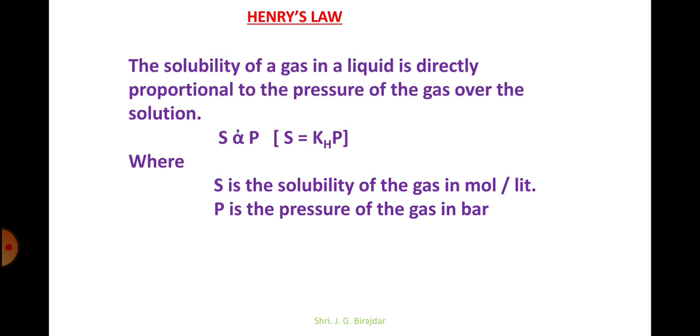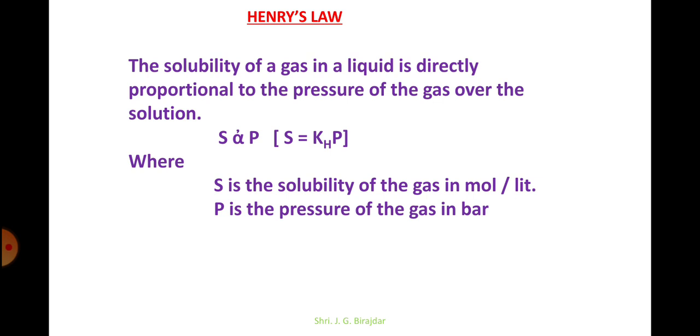If A is directly proportional to B, we write it in the form A equals KB, where K is a constant. Here Henry's law states that S is equal to K_H P. K_H stands for the proportionality constant or Henry's law constant.